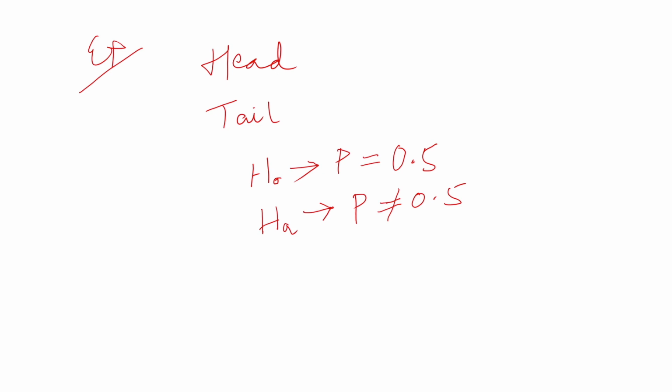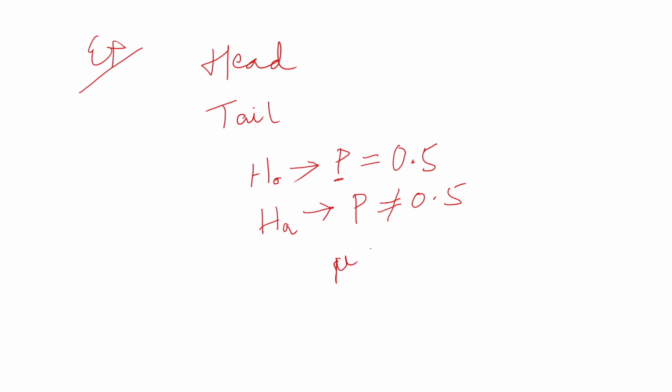One more important thing is that hypothesis testing is done with respect to one kind of value, one kind of parameter. Here we are testing a probability parameter, but it can be an average, like a mean parameter. Hypothesis testing is always done with respect to a parameter. The null hypothesis says the parameter is equal to something, so the alternate will be exactly opposite to that. Suppose the parameter is the mean, mu.